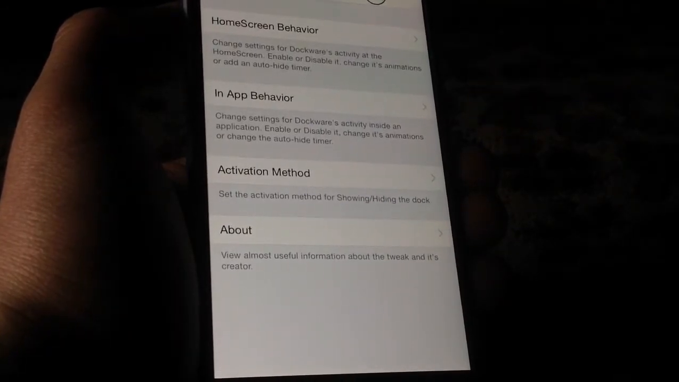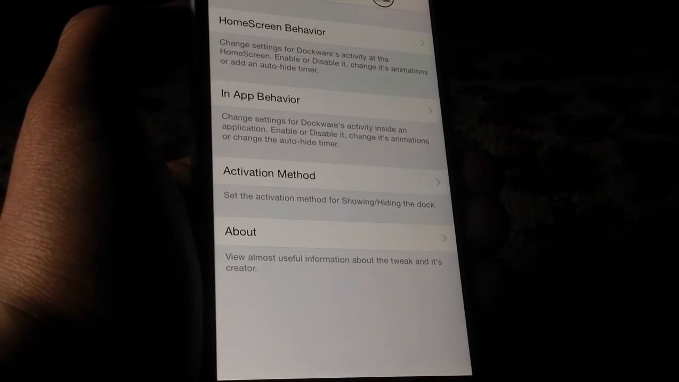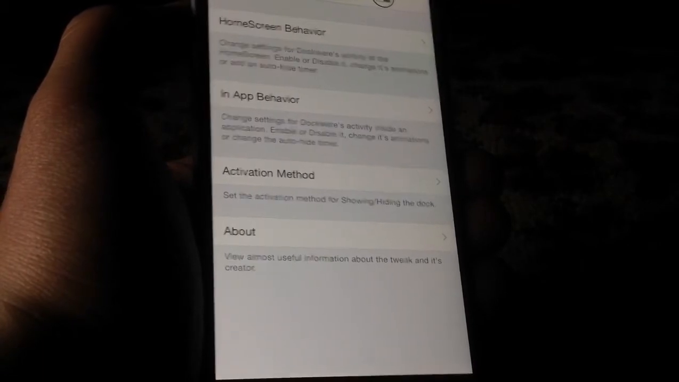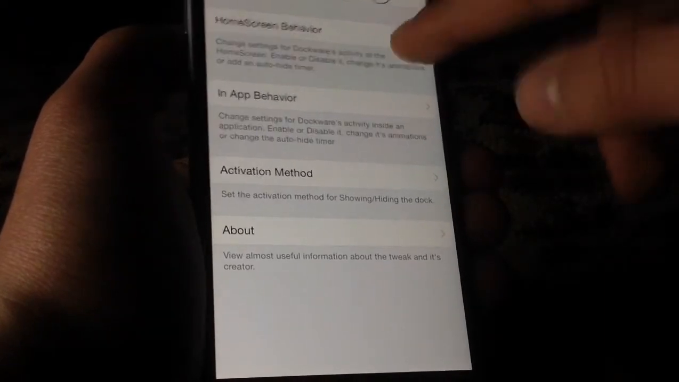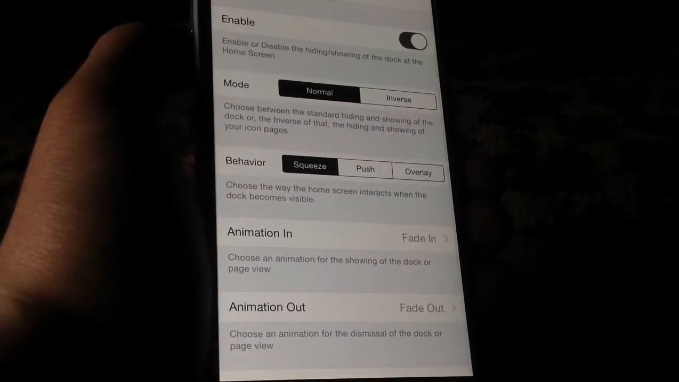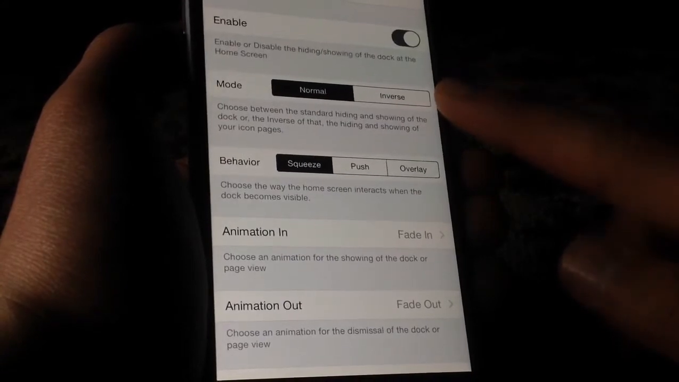The home screen behavior and the in-app behavior basically allow you to control the behavior of the dock and how it shows up, and they are quite similar actually. So I'm just going to go to the home screen one, and it has an additional option, which is the normal and inverse.